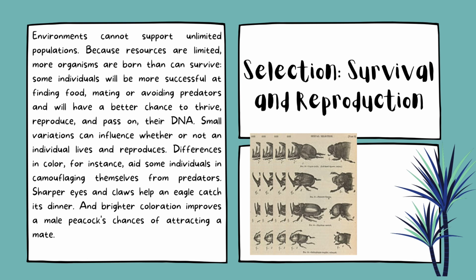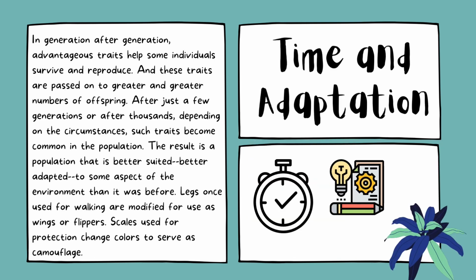Small variations can influence whether or not an individual lives, and produce differences in color, for instance, that aid some individuals in camouflaging themselves from predators. Sharper eyes and claws help an eagle catch its dinner, and brighter coloration improves a male peacock's chances of attracting a mate. Time and adaptation.